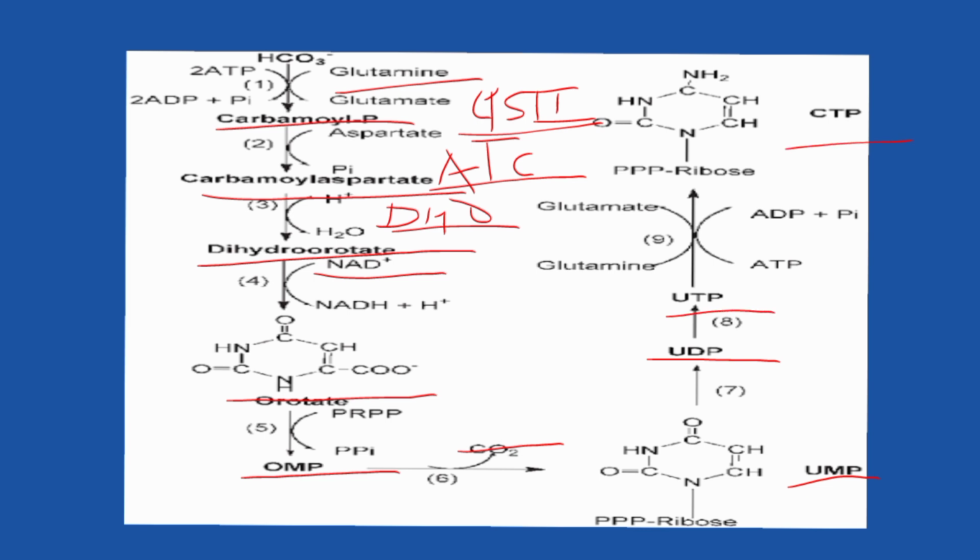CTP is synthesized from UTP by amination. CTP synthetase is the enzyme and glutamine provides the nitrogen.